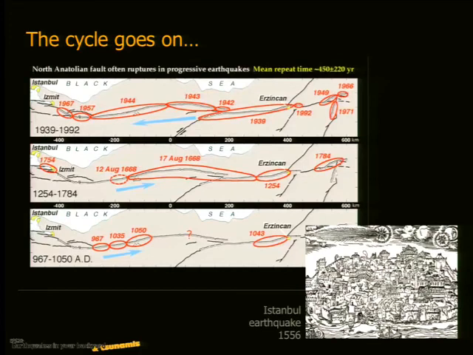Okay. So the question is whether it's possible for the cycle to start over at the eastern end and continue going along at the western end, and the answer is yes. Seismologists like this example because you see this progression along the fault. But don't get too focused on that. I'm going to show you other examples that show you that this approach does not work.